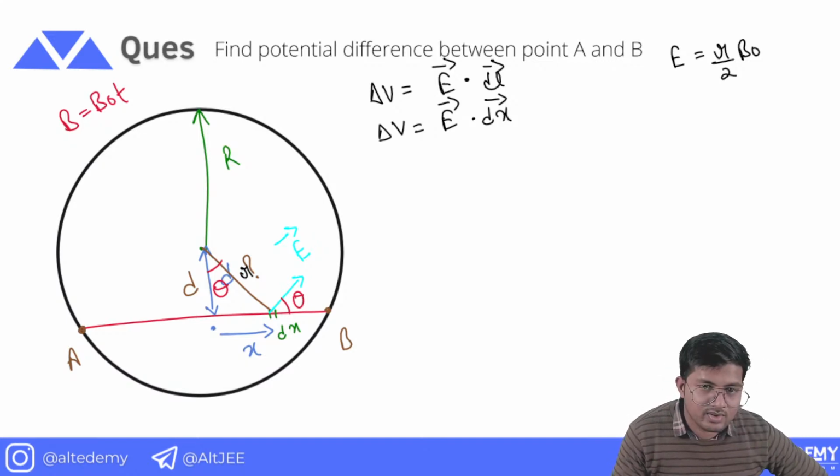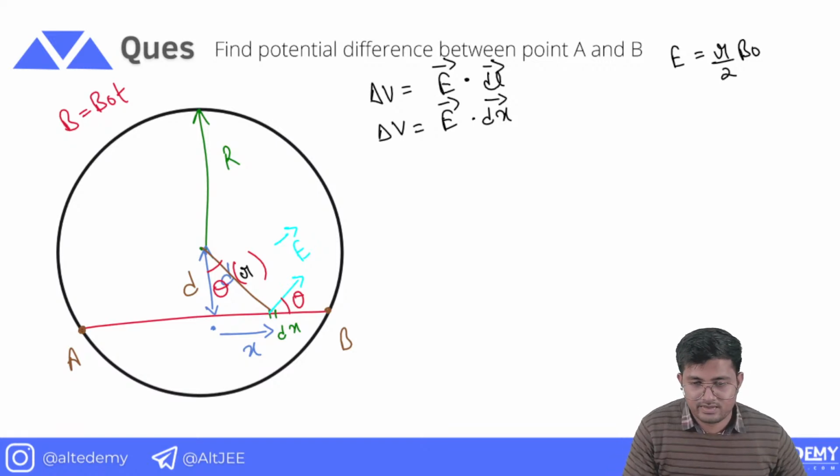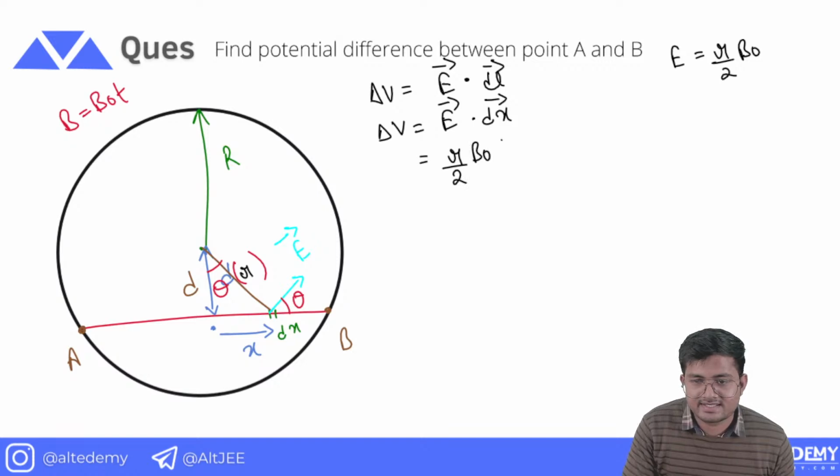I'm taking this value as R for the time being, and R is a variable, because this value of R will depend on the element. So let's find the dot product between E and dx. Put the value of E, it's going to be R by 2 B naught, and dx is dx, and the angle is cos theta.